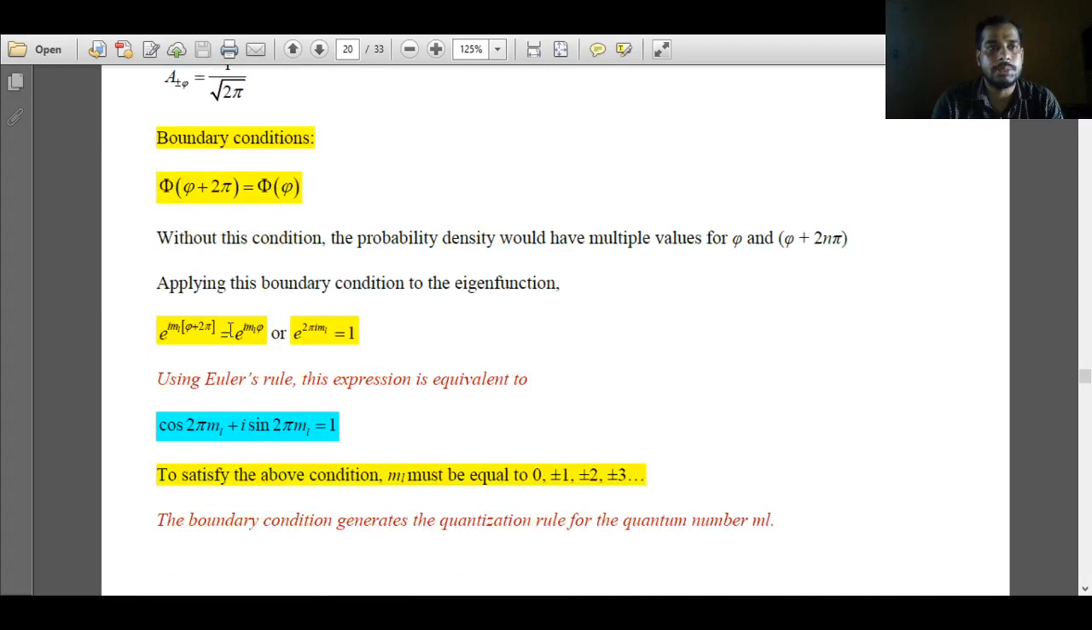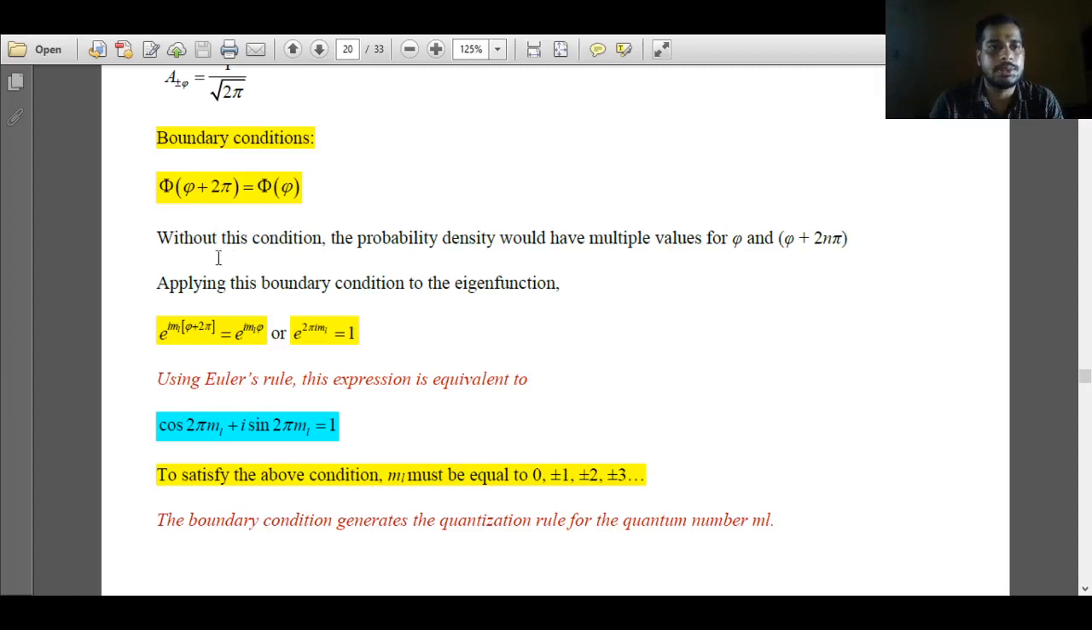So to get a meaningful solution out of the general solution, we have to impose a boundary condition. Now what is the boundary condition? The eigenfunction is periodic in nature, meaning after an angle of 2 pi, the eigenfunction repeats itself. That is the boundary condition.